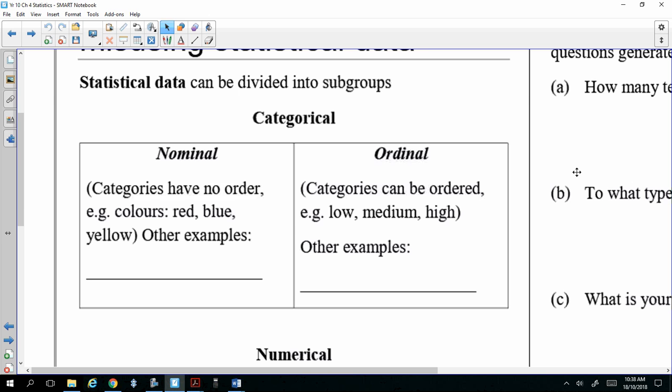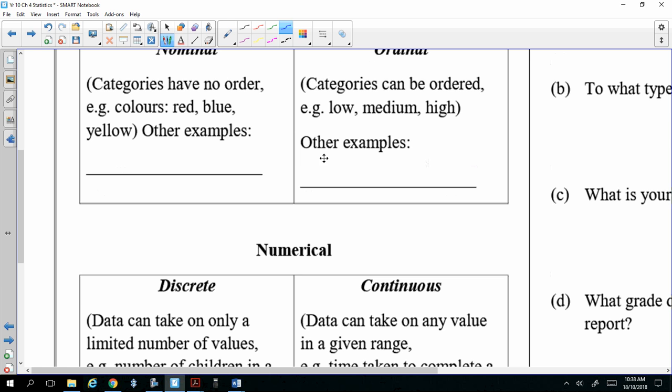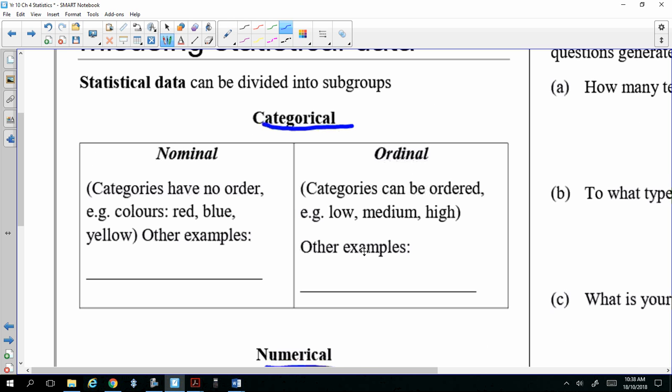4 types of data. So let's look at the first type. There are 2 main types of data: the categorical and the numerical. Categorical and numerical. So what are categoricals? There are 2 types: nominal and ordinal.